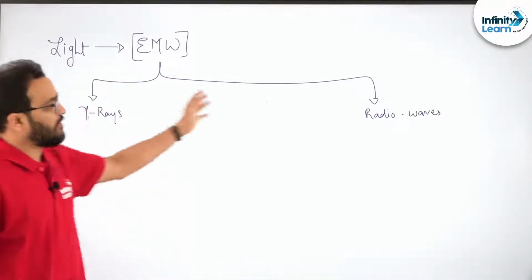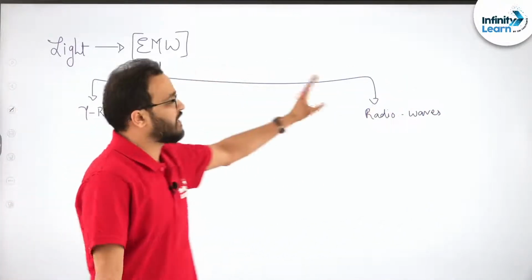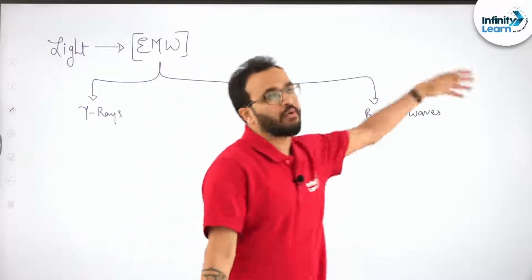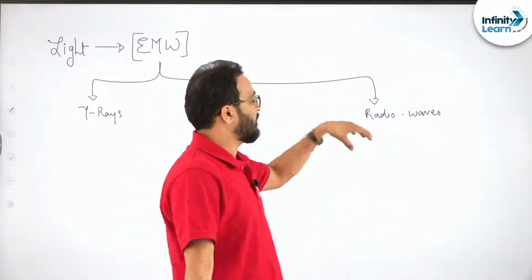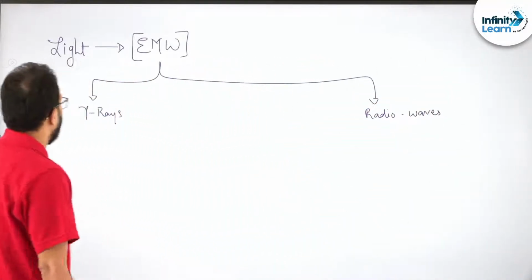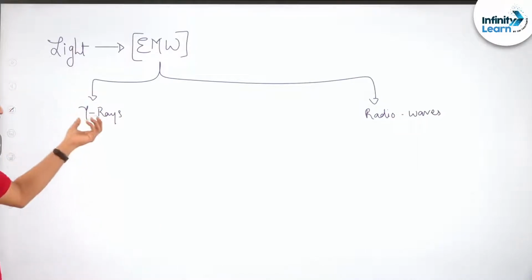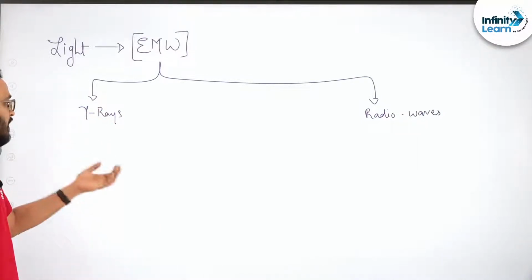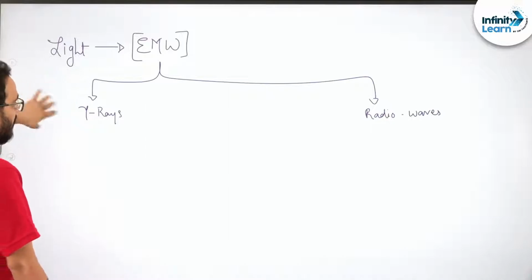And even this spectrum is open-ended. That means there are waves beyond radio waves having greater wavelength than radio waves, and electromagnetic waves having wavelength lesser than gamma rays, right? So here also we have the open-ended spectrum.